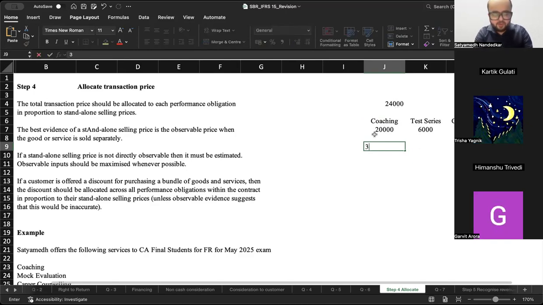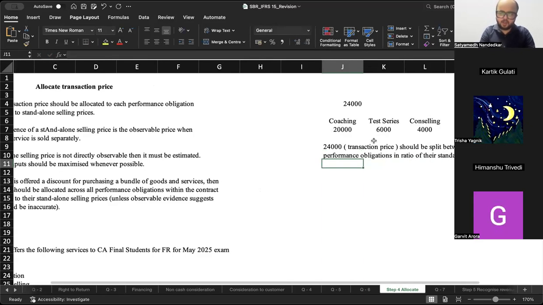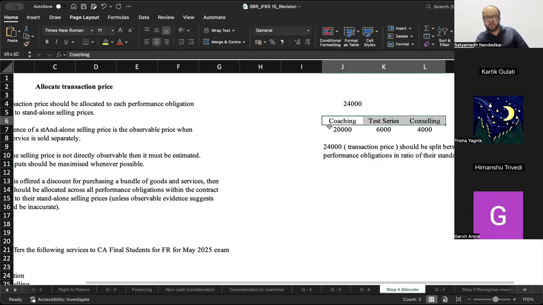It has to be 24,000, which is the transaction price, split between the three performance obligations in the ratio of their standalone selling price. So how will you do that? How will you split 24,000?